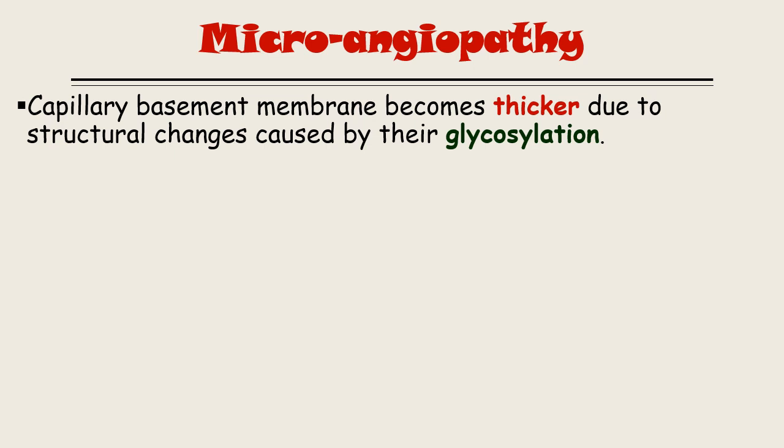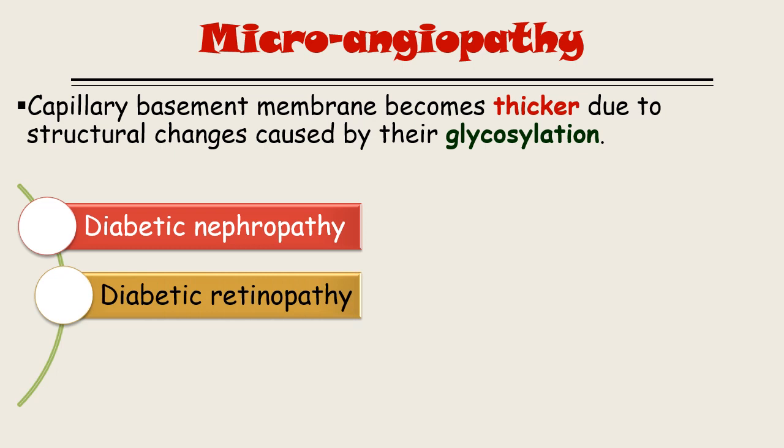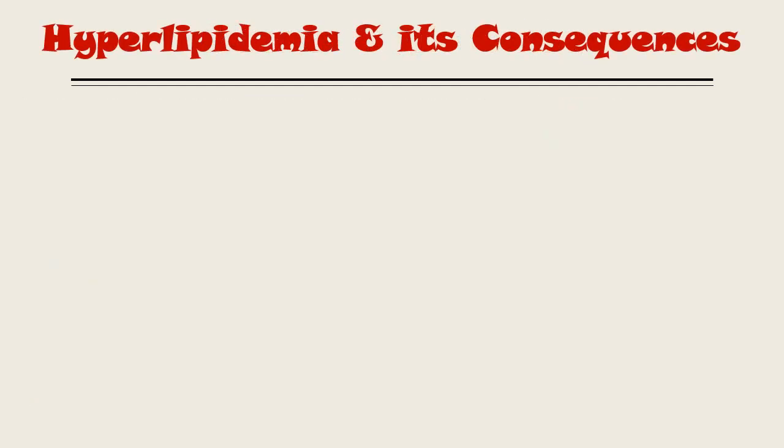So there are three types of microangiopathies. First is diabetic neuropathy. Next one is diabetic retinopathy, and the last one is diabetic nephropathy. All these three changes take place due to the glycosylation of that particular protein. Till now we discussed hyperglycemia and its consequences. Let's learn about hyperlipidemia and its consequences.